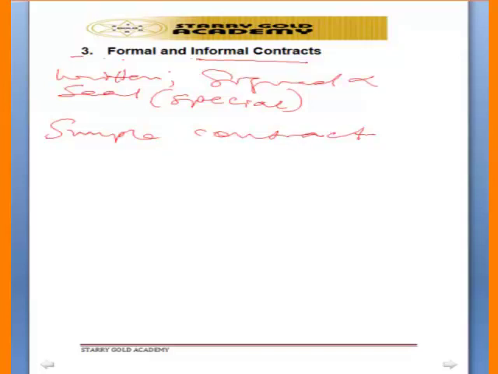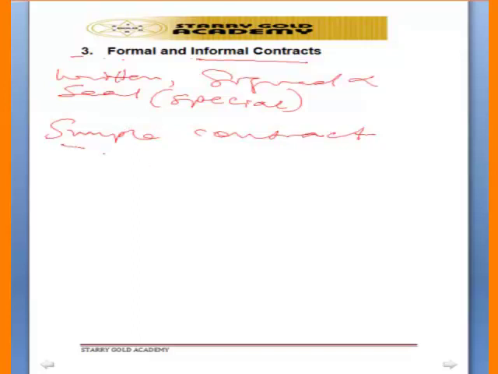It is only a formal contract that must be written, must be signed, and must be under seal. But an informal contract can be in any form, either oral or written. It may not even be signed. That's what we call an informal contract or simple contract.